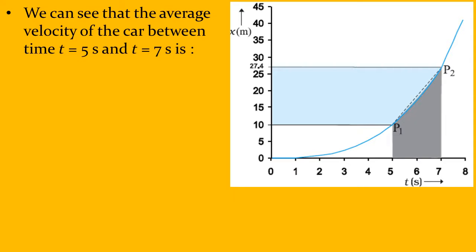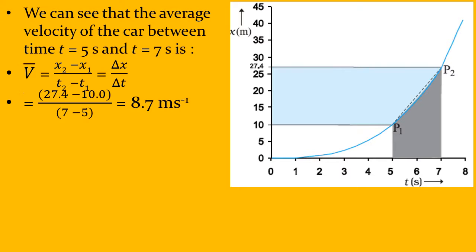So between these two positions, the time is 7 minus 5, that is 2 seconds. And the distance traveled is 27.4 minus 10. Now let us see this. So what is the average velocity? Average velocity is x2 minus x1, 27.4 minus 10, divided by the time interval, 7 minus 5. So what is that? That is equal to 8.7 meters per second. This is the average velocity.